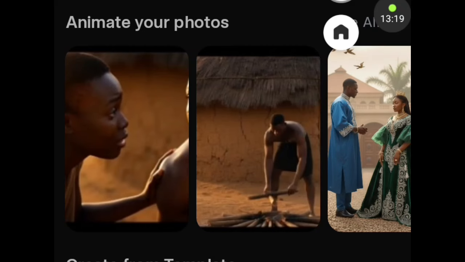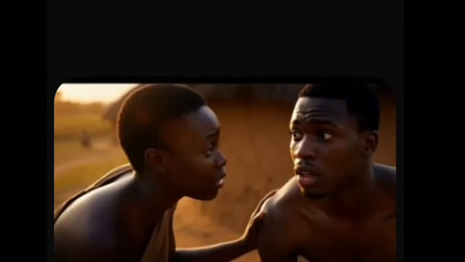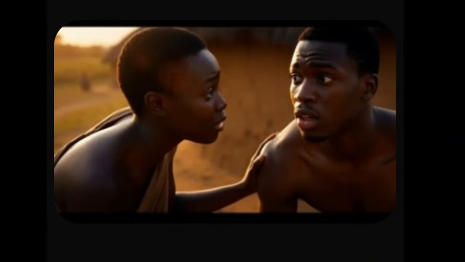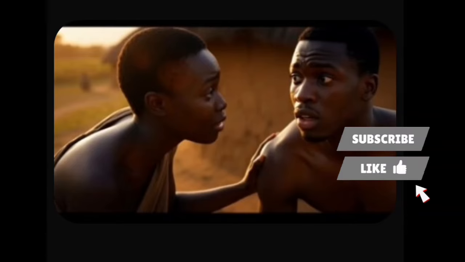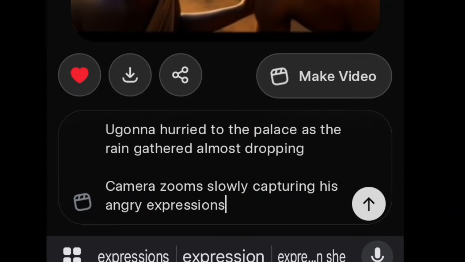So now over here in GROK, we have gotten the screenshot of the next one. We'll pick this screenshot, where the girl has informed him about the situation in the palace. Now we need to drop in the prompt of what will happen next. This is the prompt I used.